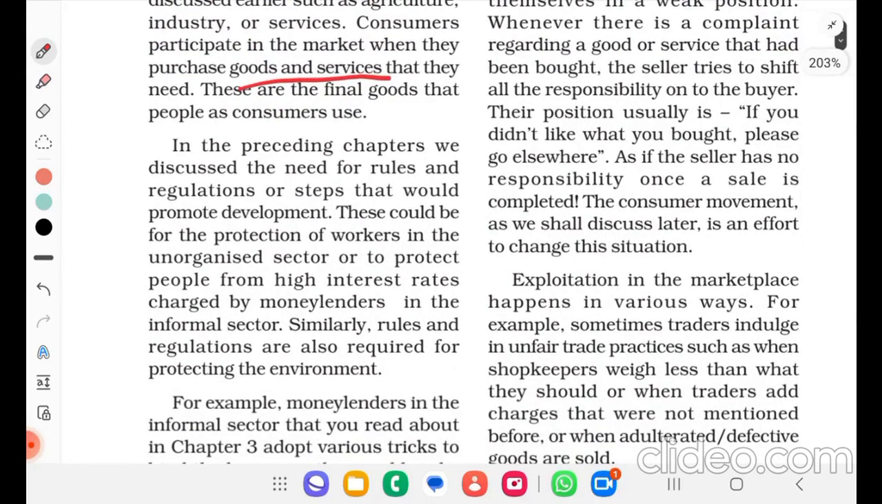In the preceding chapters, we discussed the need for rules and regulations for steps that would promote development. These could be for the protection of workers in the unorganized sector or to protect people from high interest rates charged by money lenders in the informal sector. Similarly, rules and regulations are also required for protecting the environment.